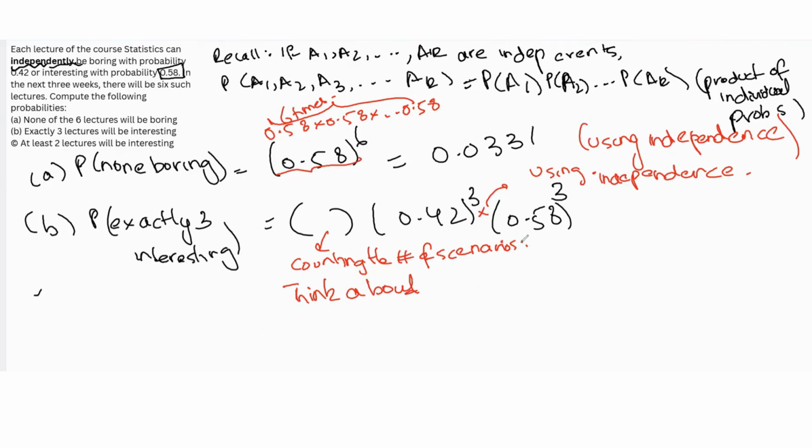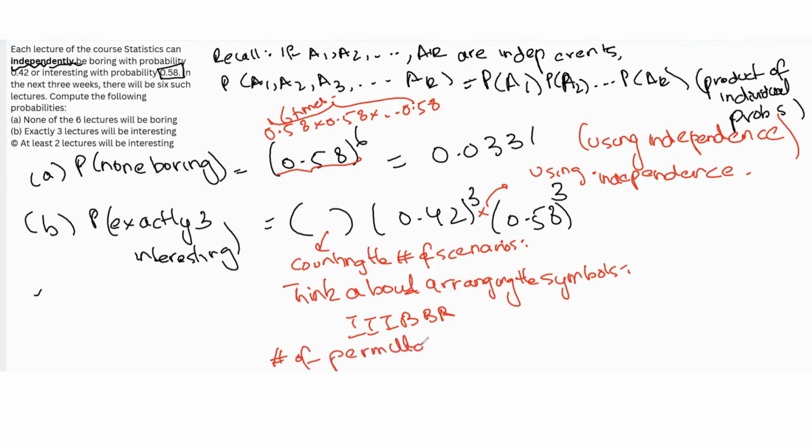It's not like the first 3 are boring and then the next 3 are interesting, or the first 3 are interesting and the next 3 are boring. They could be any combination, any permutation of these. So think about arranging these symbols. We want to see how many possible ways we can arrange these symbols, or what is the number of permutations of these, or what we call arrangements.